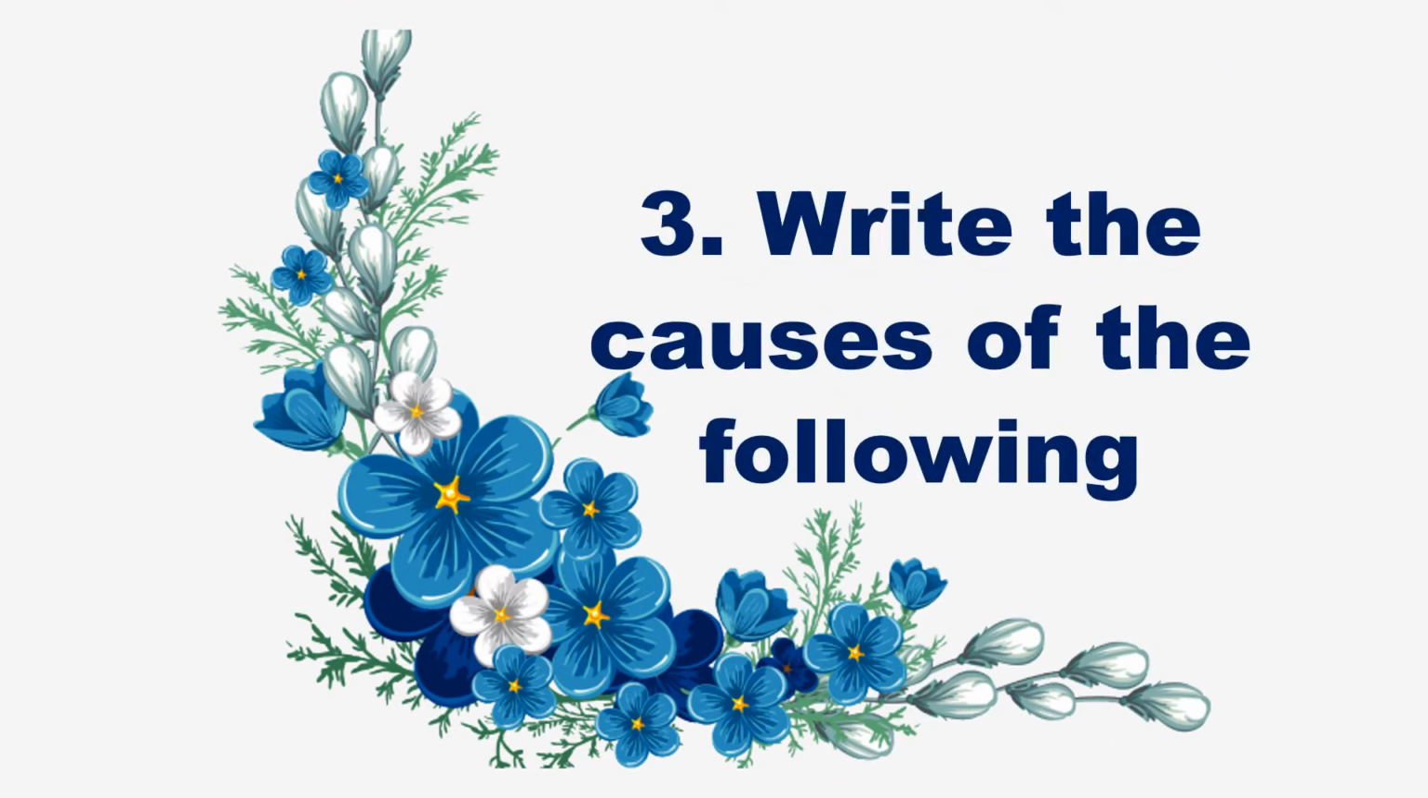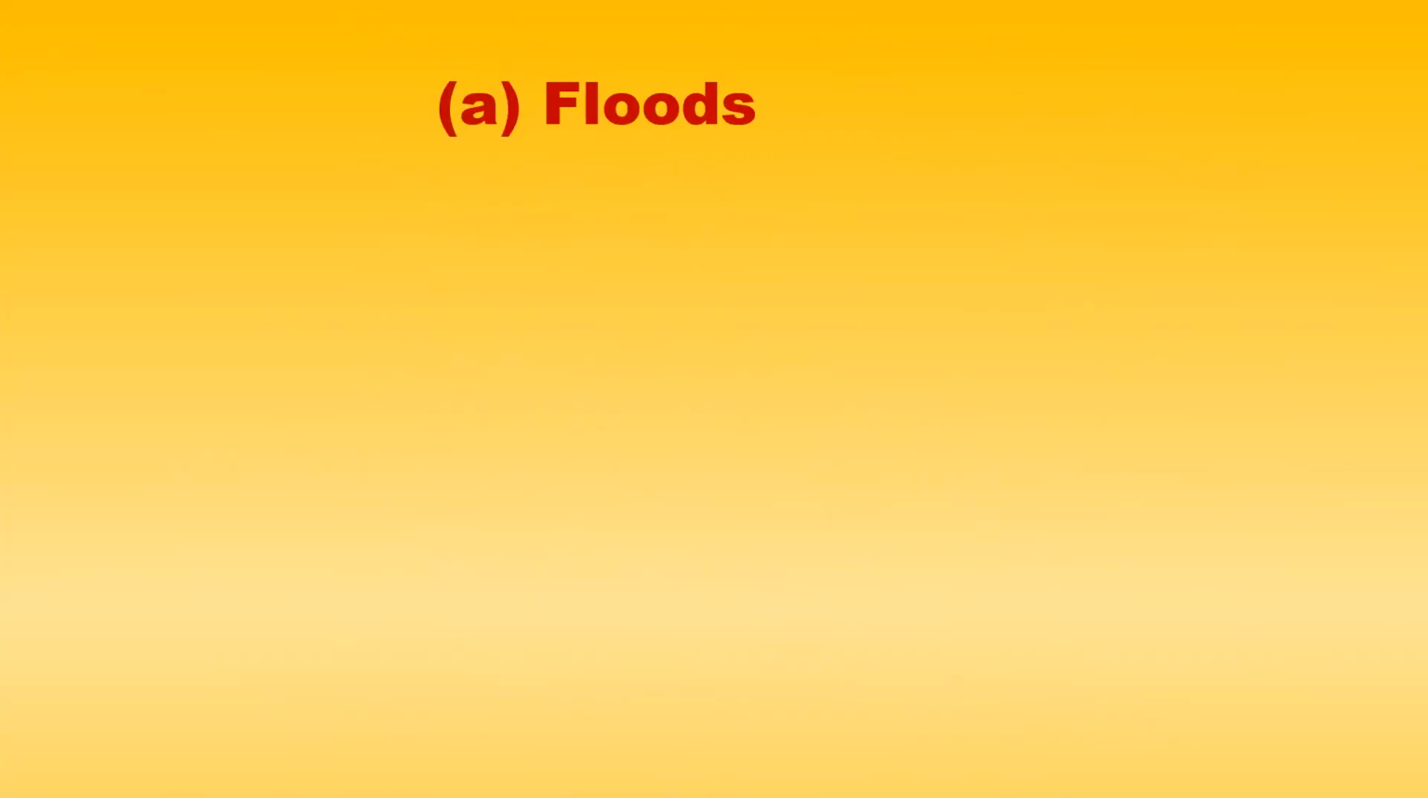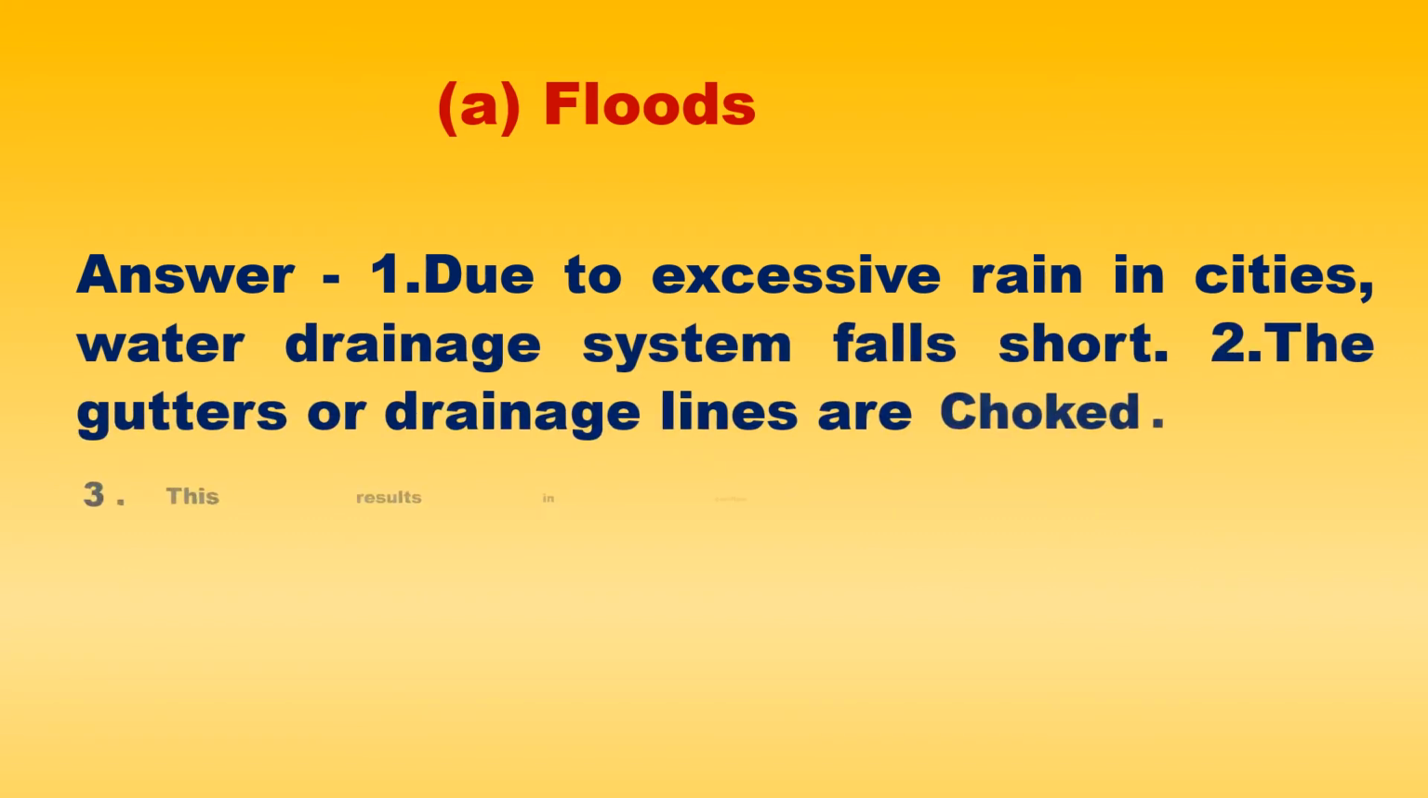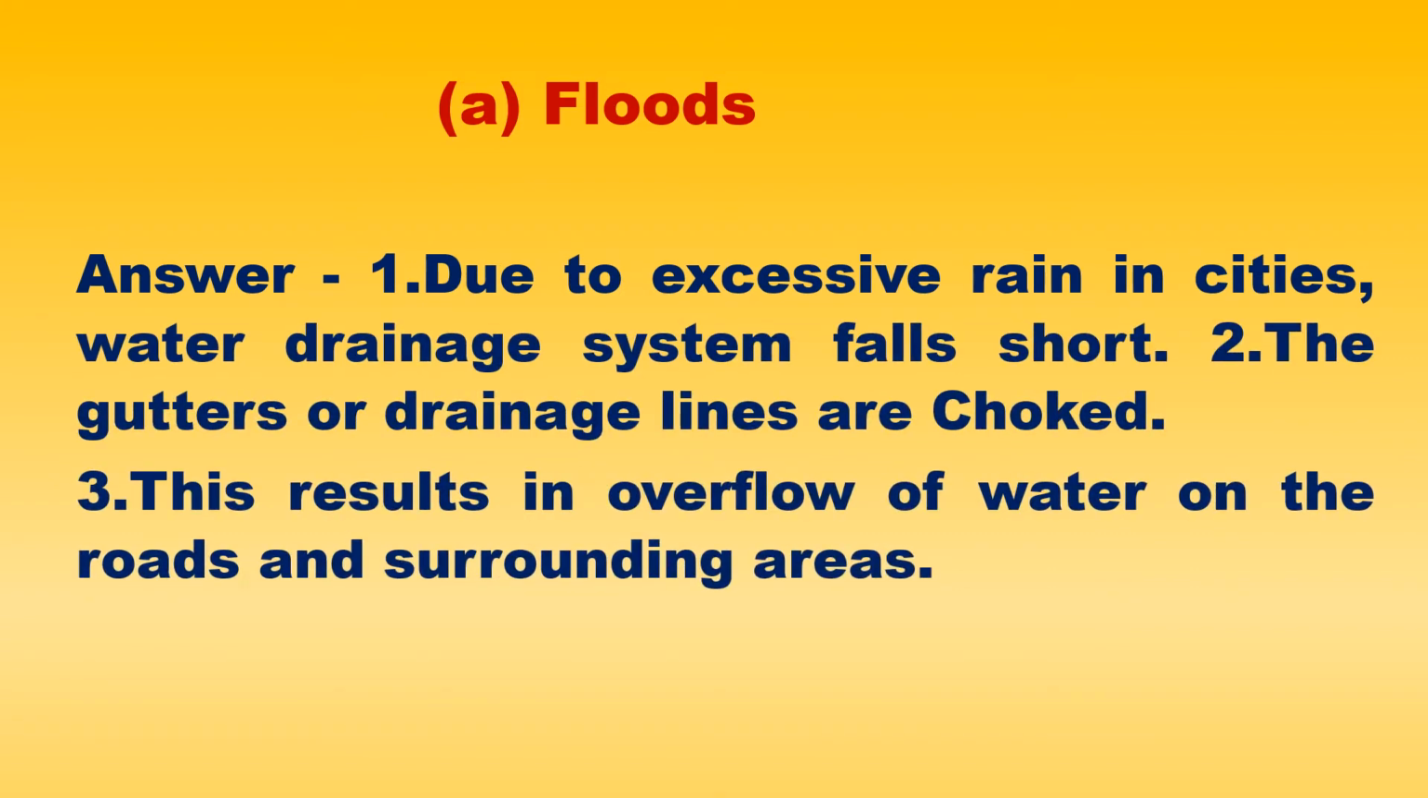Question 3. Write the causes of the following. A. Floods. Answer: Due to excessive rain in cities, the water drainage system falls short. The gutters or drainage lines are choked. This results in overflow of water on the roads and surrounding areas.